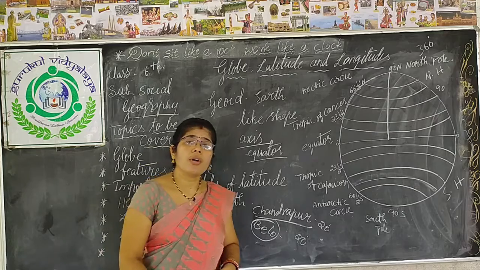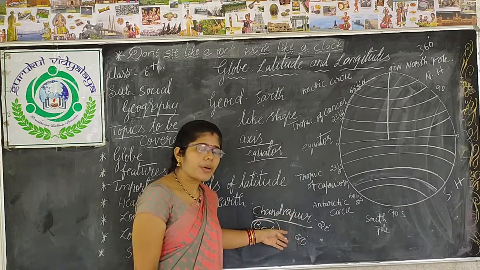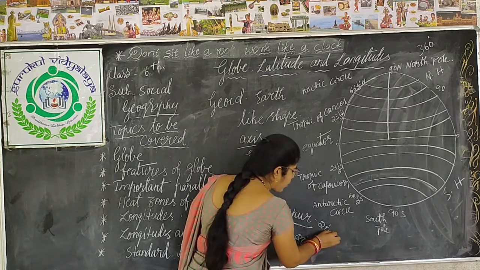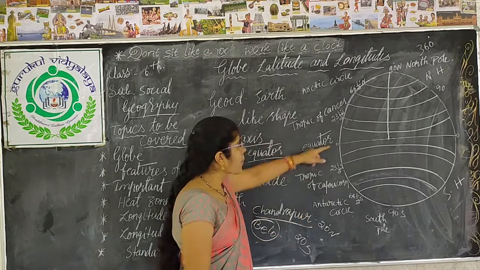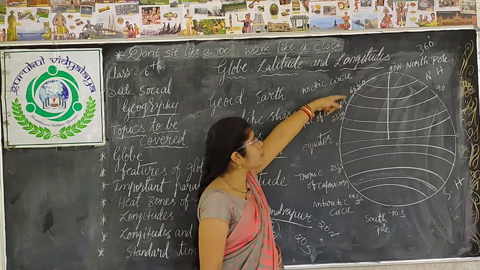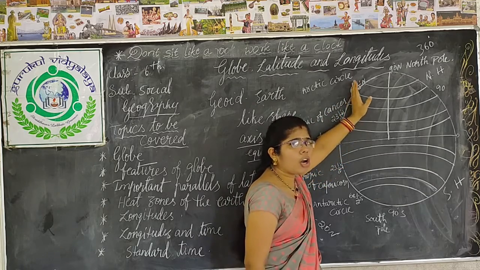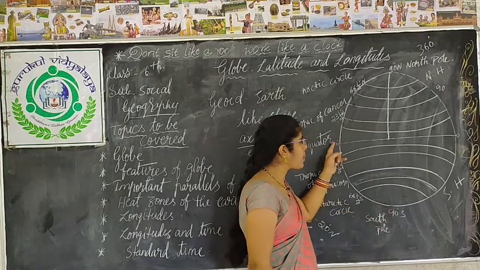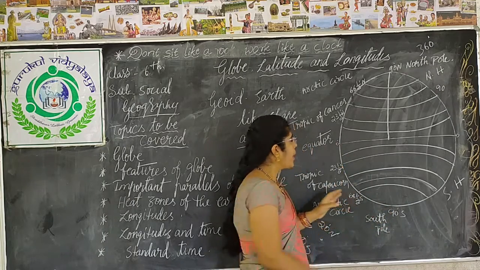But how to locate the particular place, which part? For that purpose, we use north latitude and south latitude. From the equator, the latitudes drawn upward come under north latitudes, and from the equator downward, from the bottom, come under south latitudes.